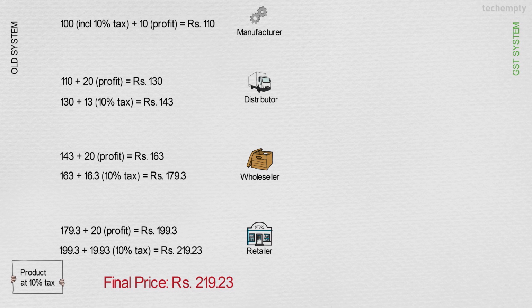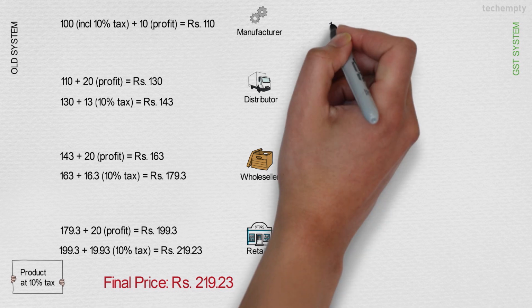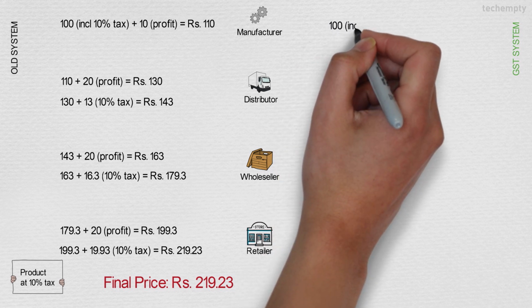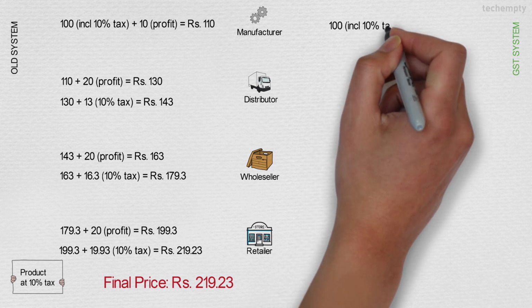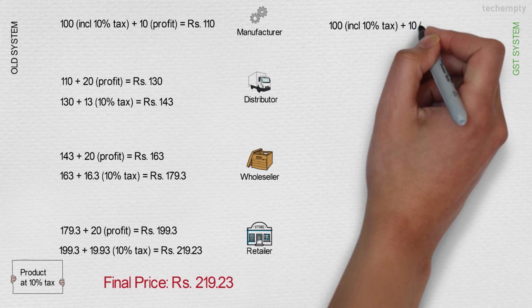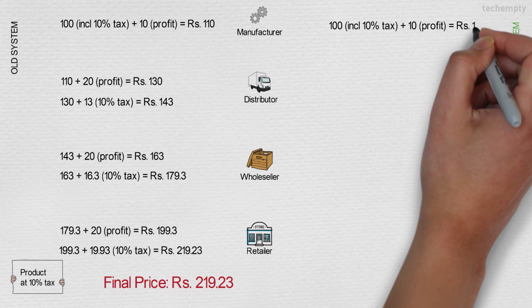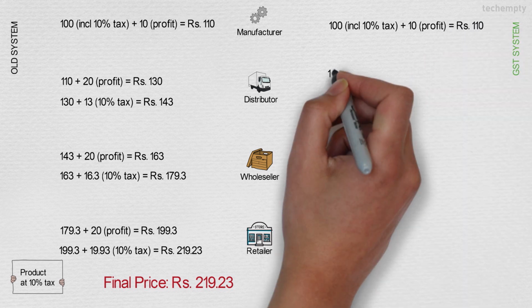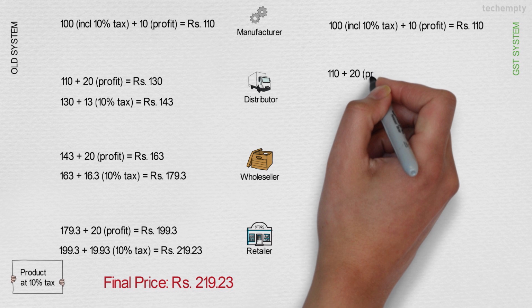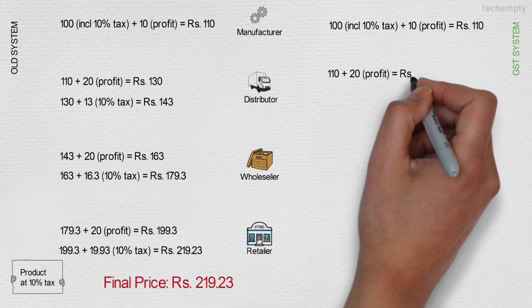Now, let's take a look at the GST system. Firstly, the manufacturer gets the goods for 100 rupees. It includes 10% tax, which is approximately 10 rupees. Now he adds his profit of 10 rupees and sells the final product to the distributor for 110 rupees. Distributor adds his profit of 20 rupees and the cost of the goods is now 130 rupees.